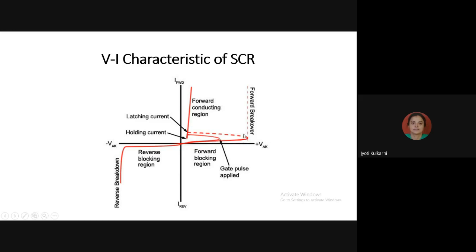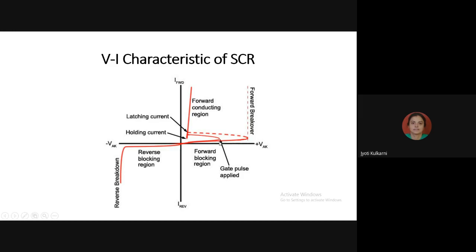Say this is curve number 1: the outer curve is the outer characteristic, curve number 1, and the inner characteristic is curve number 2. Curve number 1 is giving higher breakover voltage, and curve number 2 is giving less breakover voltage. Suppose the first breakover voltage is 10 volt and the second breakover voltage is 5 volt.